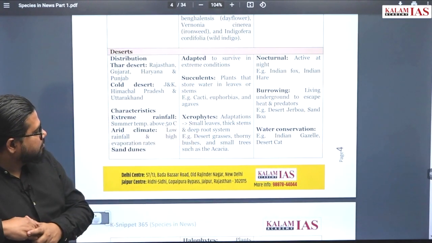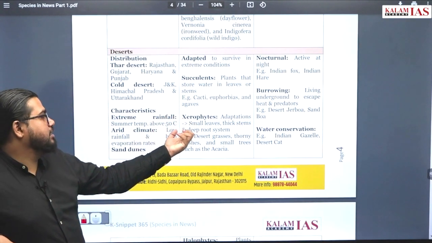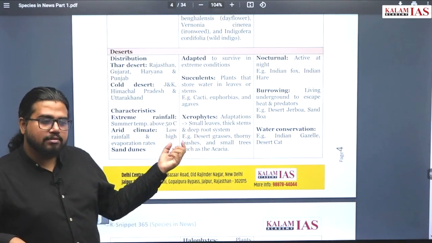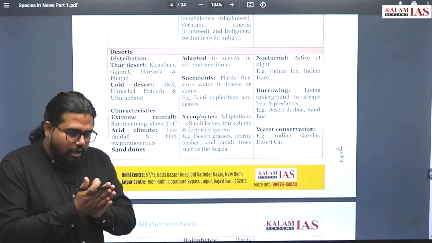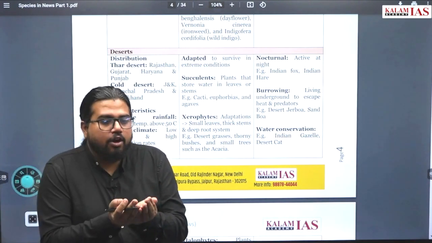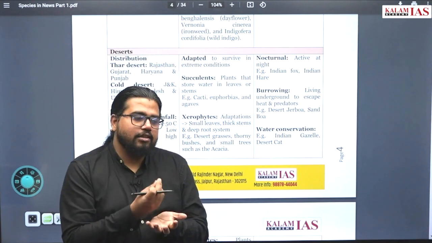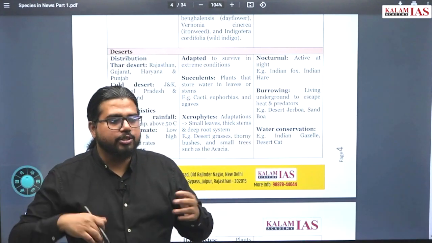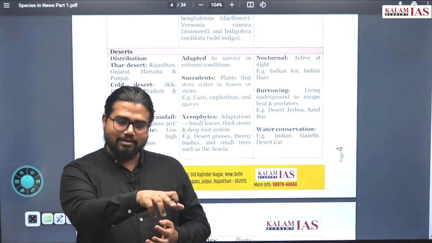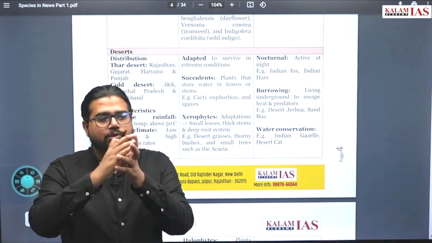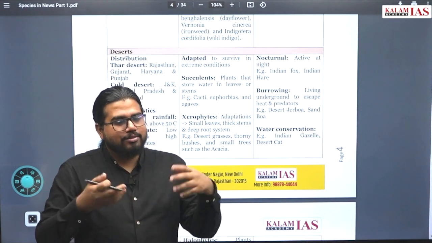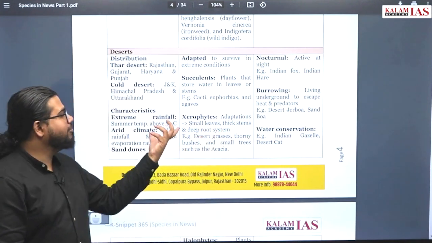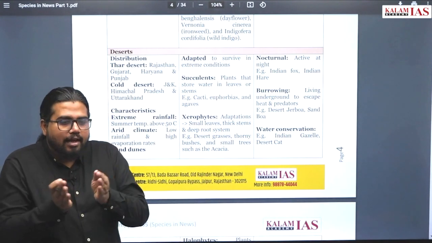Xerophytes also have similar adaptations. Plants in this region will have very small leaves. Why small leaves? Because the larger the leaf area, the more open pores there will be, and water will be evaporating from this. So the broader the leaves, the more water will go. In tropical rainforest, we see plants with broader leaves, because water is in abundance. How much water goes doesn't matter there. But here, we need to conserve the water, so plants will have smaller leaves.